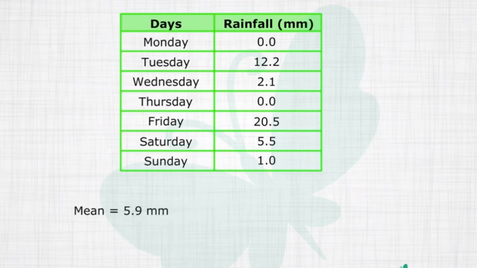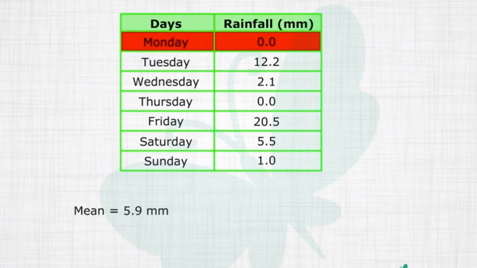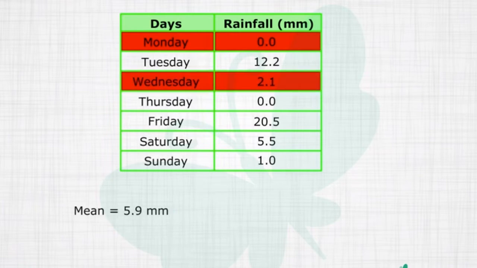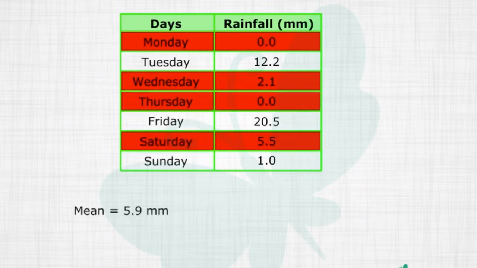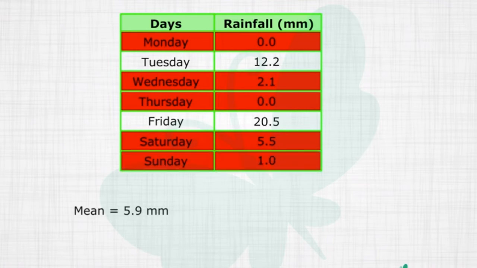Now lastly, we need to tell for how many days the rainfall was less than the mean rainfall, that is, less than 5.9 mm. So we again look at the table and we see that the days are Monday, as there was no rainfall that day, then Wednesday 2.1 mm, Thursday no rainfall on that day as well, Saturday 5.5 mm, and lastly Sunday 1 mm.